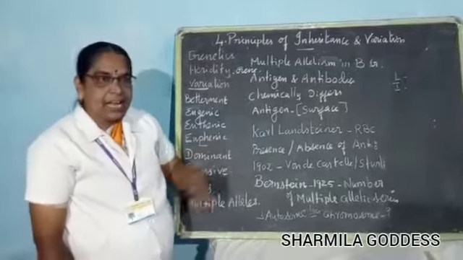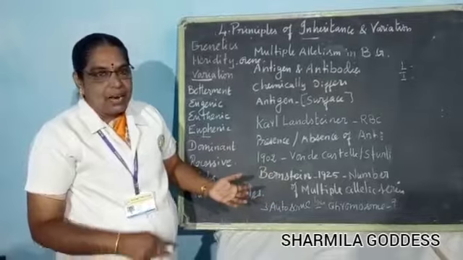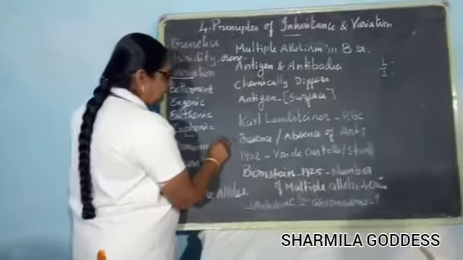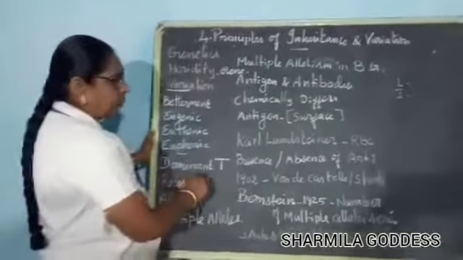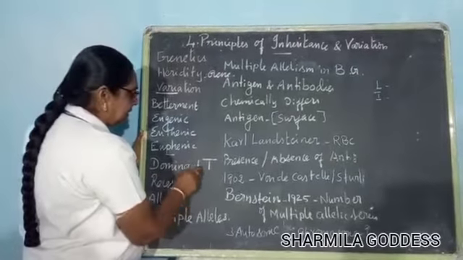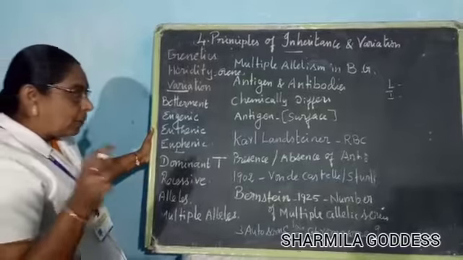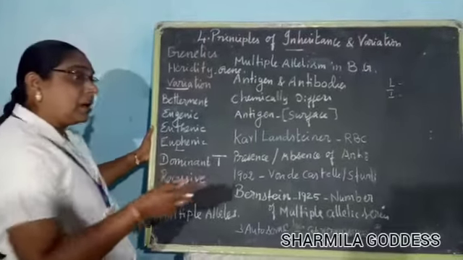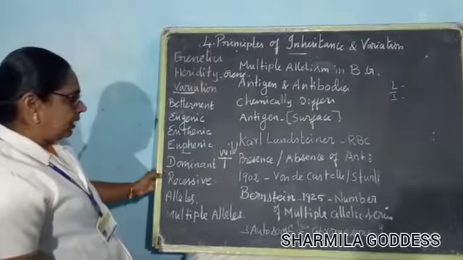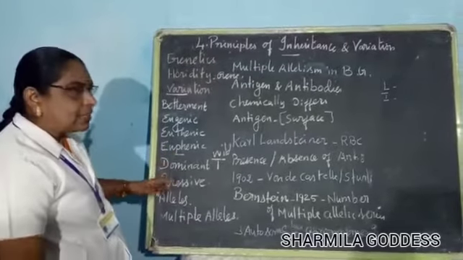Each gene has two forms. One is dominant, another is recessive. Dominant characters are mostly expressed in capital letters. The dominant character is otherwise called the normal allele, the normal or wild form. The recessive is the mutant allele. Mutant means it undergoes mutation.